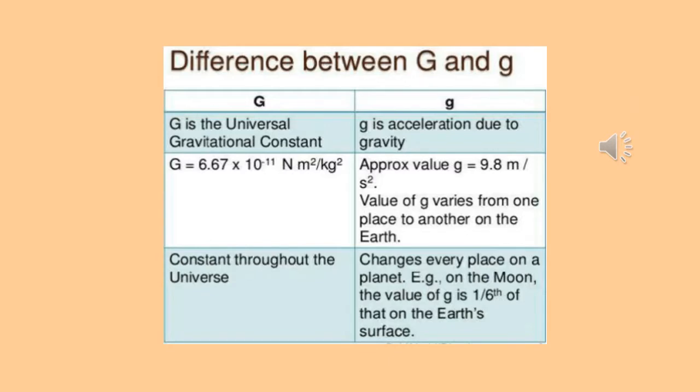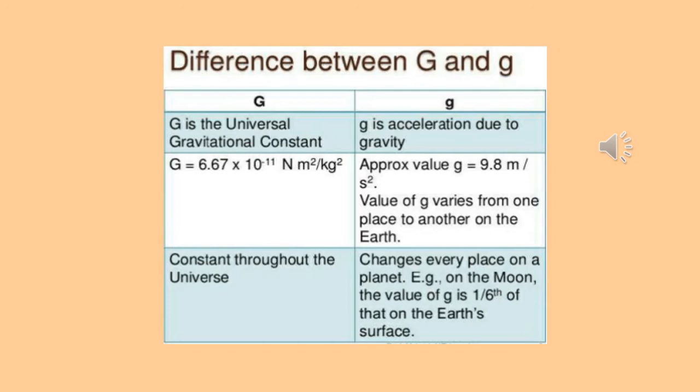What is the difference between capital G and small g? Capital G denotes the universal gravitational constant, but small g denotes acceleration due to gravity. The value of capital G is equal to 6.67 × 10^-11 N m²/kg². I have already taught you how to remember this unit. The approximate average value of small g for Earth is 9.8 m/s².